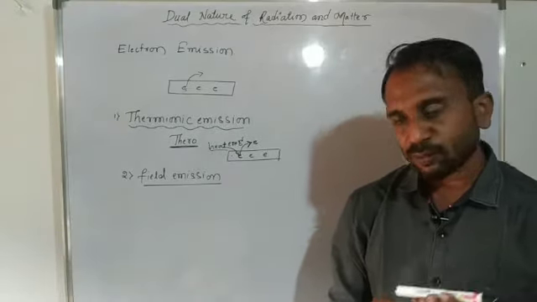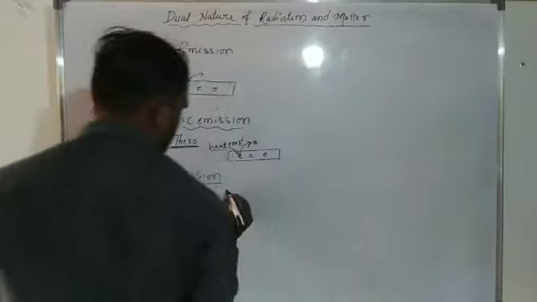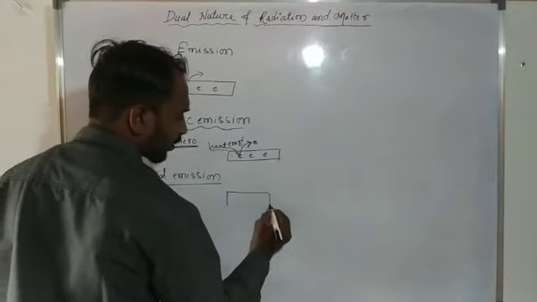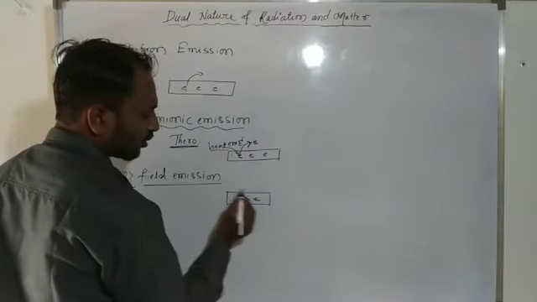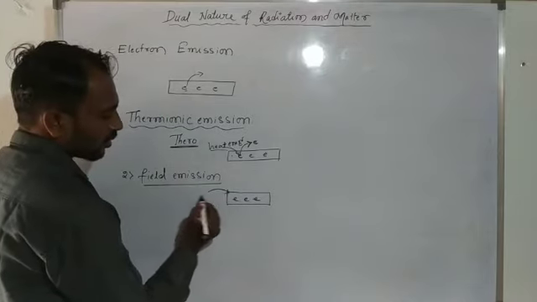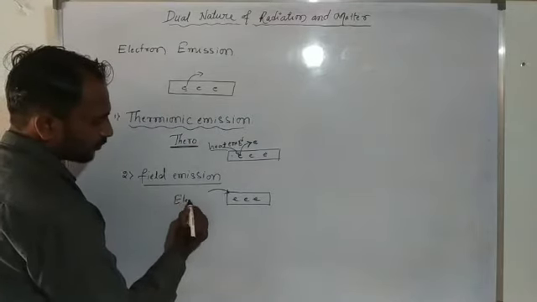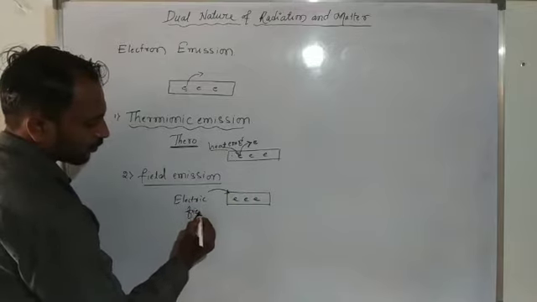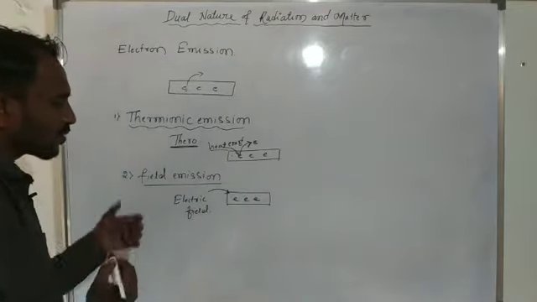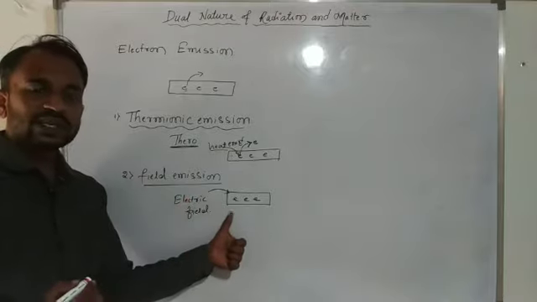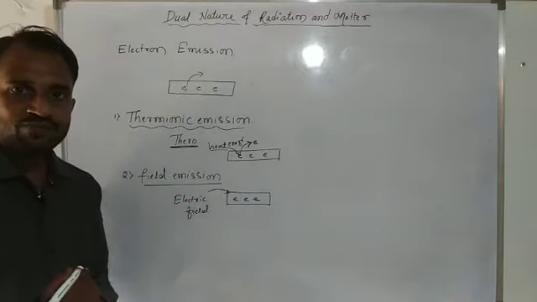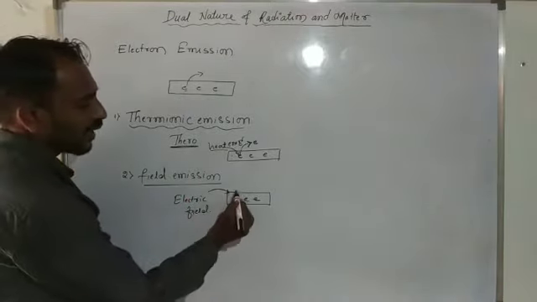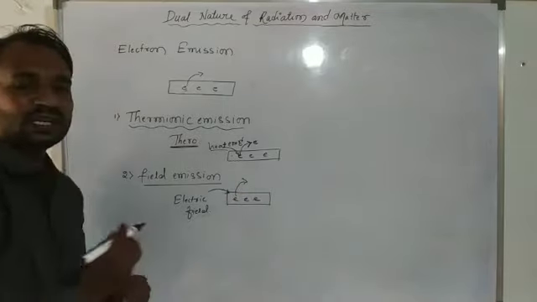Suppose this is a metal with free electrons, and a suitable electric field is applied to this metal surface. Then what happens? The free electrons come out from the metal surface. This process is field emission. Why? Because the electrons inside absorb this field energy, meaning the electric field, and then they come out from the metal surface.